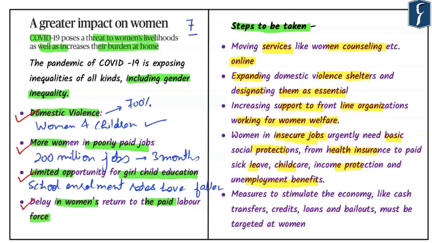Last but not the least, measures to stimulate the economy should be taken, and cash transfers, credits, loans and bailouts must be targeted at women. In this context, we can say that in the kind of PM Garib Kalyan Yojana that the Government of India has implemented, this focus has been maintained that these kinds of benefits are directly transferred to women's accounts.